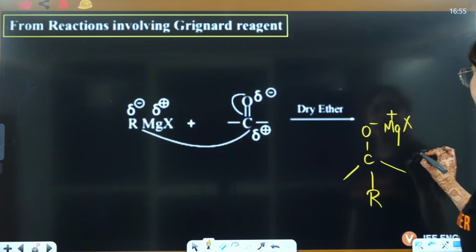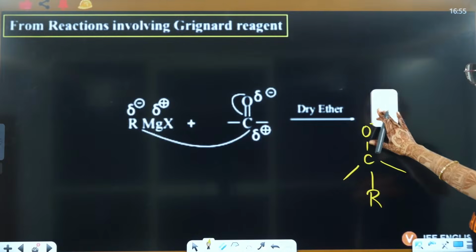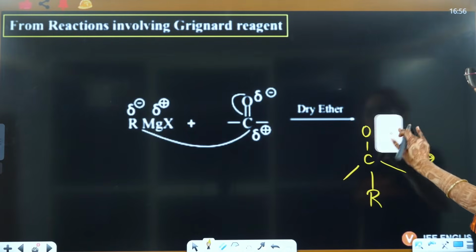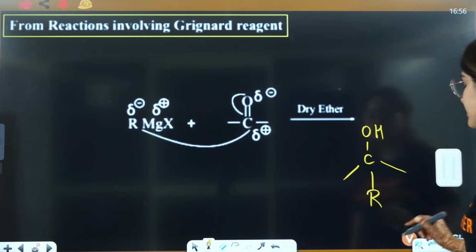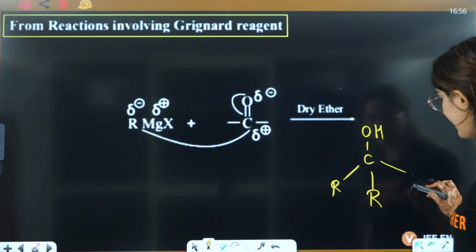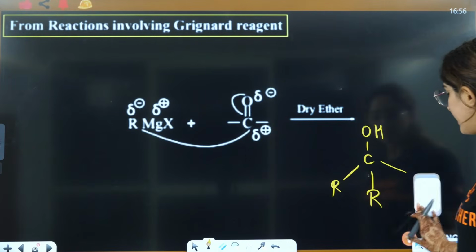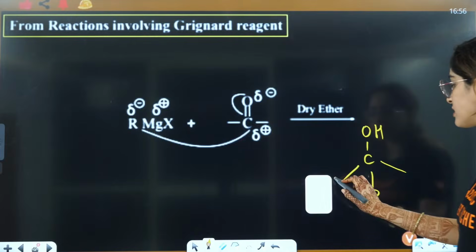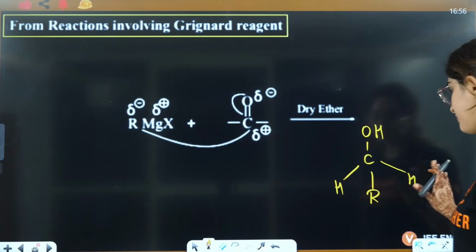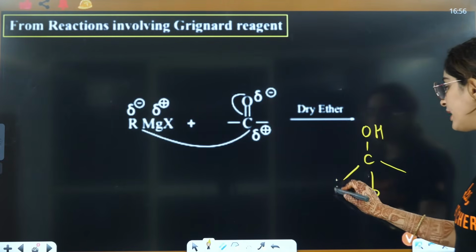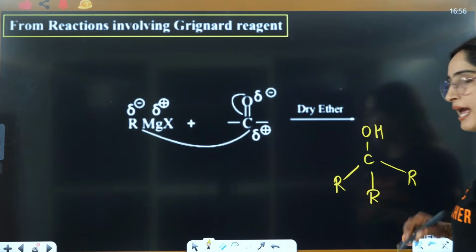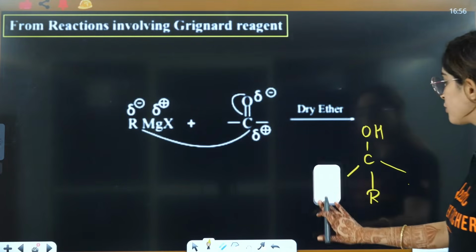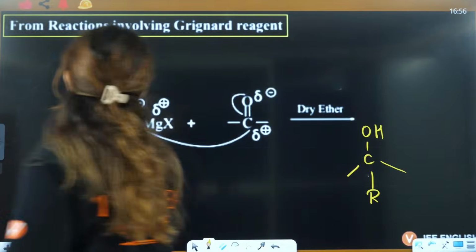After further hydrolysis, this will be converted to OH. Now it depends: if you have R and H here, this will be secondary. If here you have two hydrogens, then it will be primary. And if here already you have two alkyls, then it will be tertiary. I'll show you how it is defined.